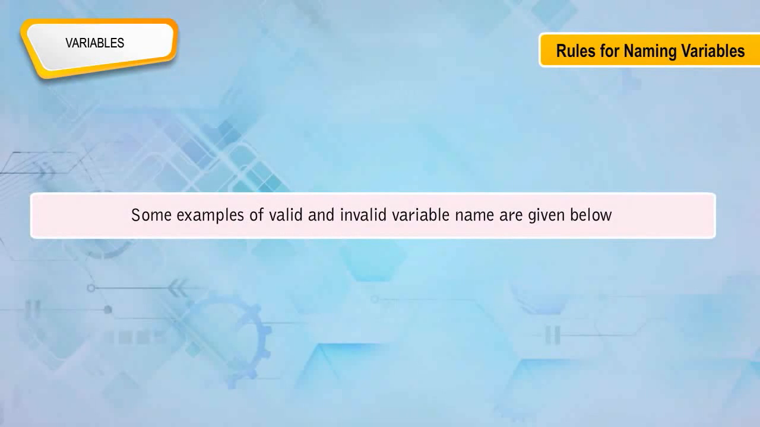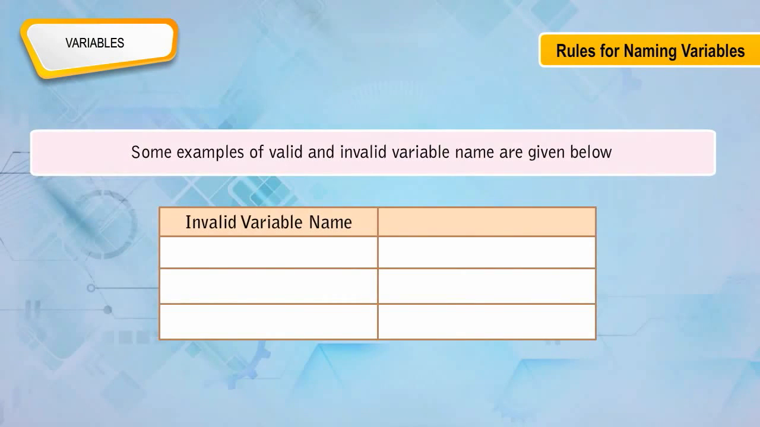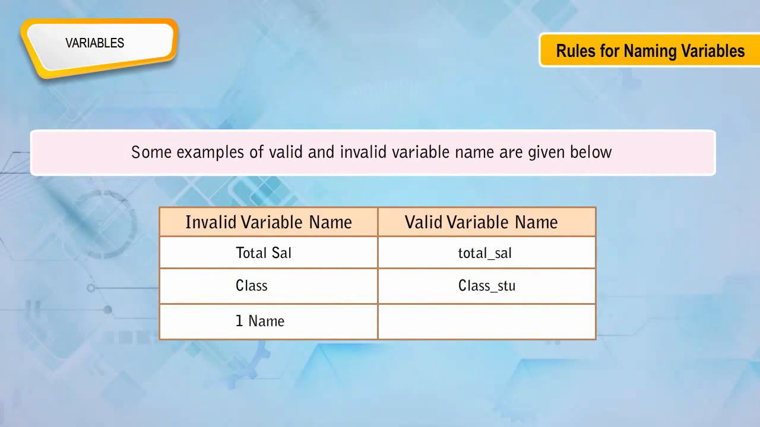Some examples of valid and invalid variable names are given below. Invalid variable name, valid variable name. Total sal, total_sal. Class, class_stu. 1name, name_1.